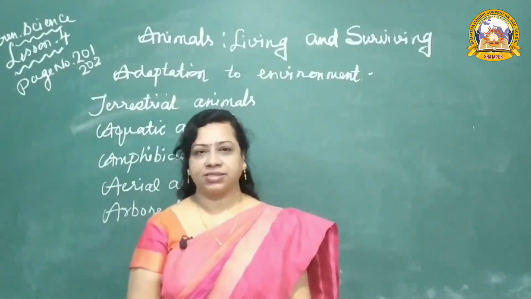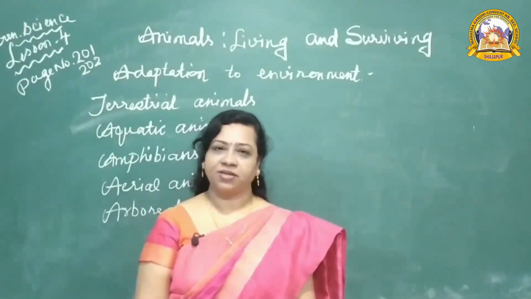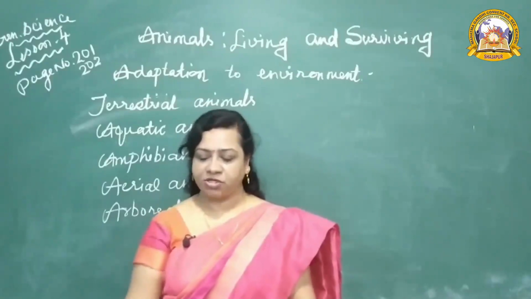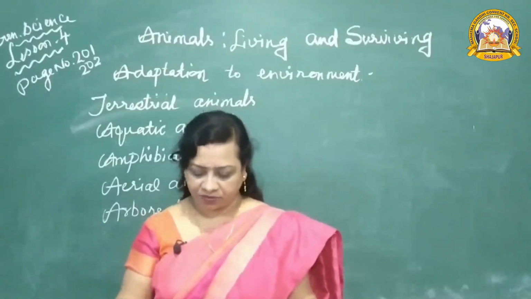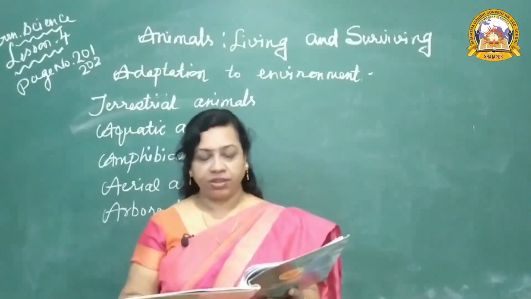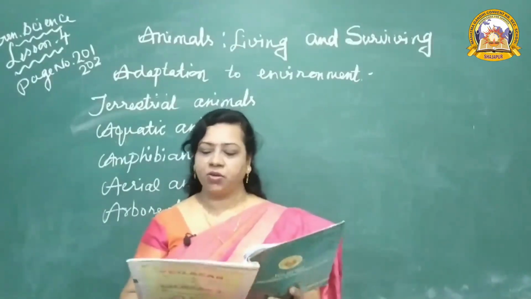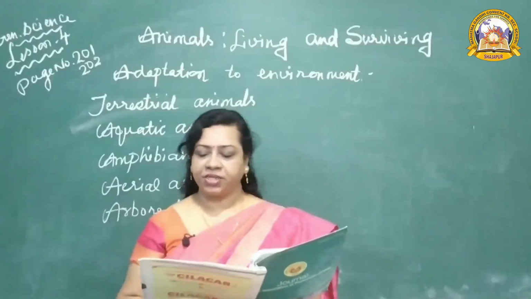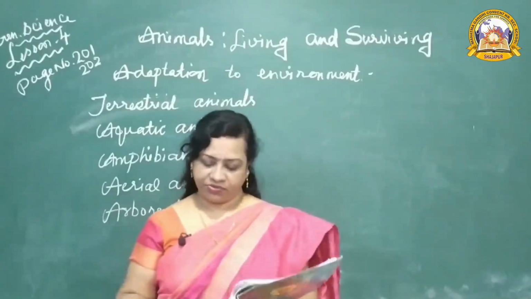They have claws so that they can adjust themselves on the trees. Clear? So these are the special features. One more special feature, they have broad hip girdles to support their body while climbing. You can see figure 4.9 diagrams in your book, monkey and arboreal animals spending most of the time on trees.